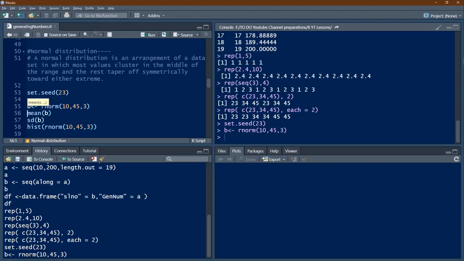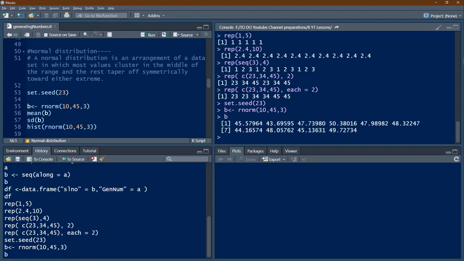We can have a look at B here. All are around 45 because 45 is the mean. So you get 45 here, 43 here, then 2 less roughly, 2 more, again 5 more, there will be 5 less also, that means around 40 something should be there. No, it's not there. So overall you should get some bias in the mean.